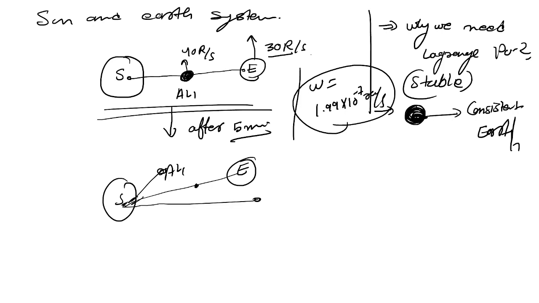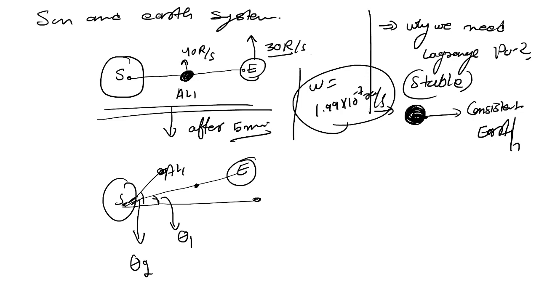Let's say this was the actual location, and this earth moves through a circular displacement theta1, and Aditya L1 moved through an angle theta2, meaning it traveled the rotational distance theta2 with respect to the sun in a circular orbit. So this point is not usable for us. Why? Because we need a point which is consistent with the earth.